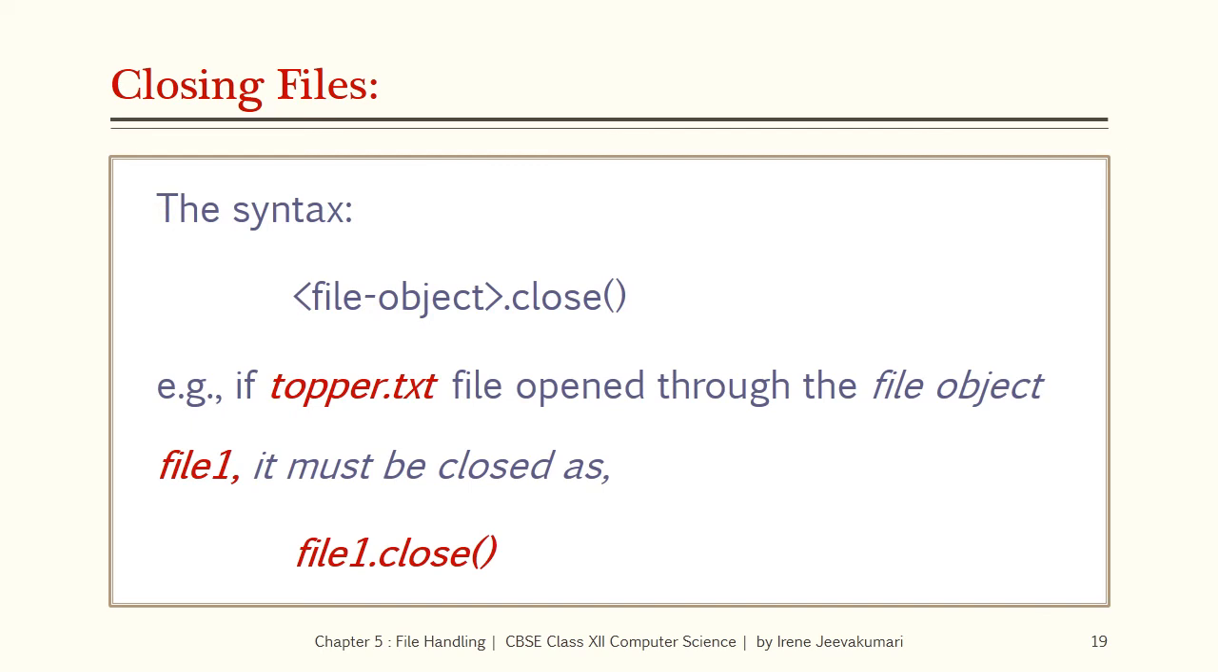The syntax to close the opened file is fileObject.close(). For example, if the topper.txt file is opened through the file object file1, it must be closed as file1.close(). The close function must be used with the file object or file handle. The file object of topper.txt is file1. So here file1.close() is used to close the file topper.txt.